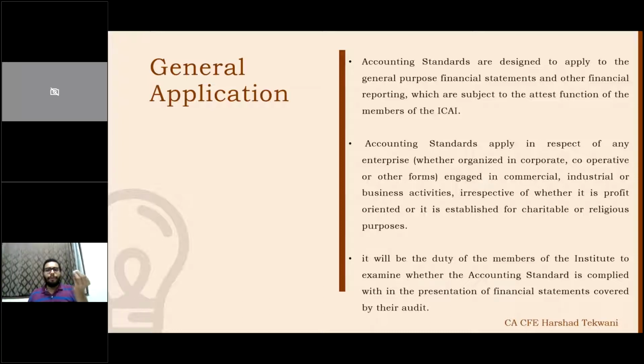It will be the duty of the member of the Institute to examine whether the accounting standard is complied with in the presentation of the financial statements covered by their audit. If they do not look into this, or if they fail to make sure of this, then it's a non-compliance on the part of the member of the Institute, the chartered accountant. In most of the cases of a tax audit, we have seen that this criteria, this level 1, level 2, level 3, is not being followed.